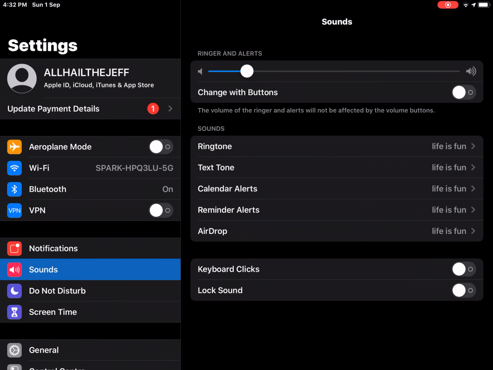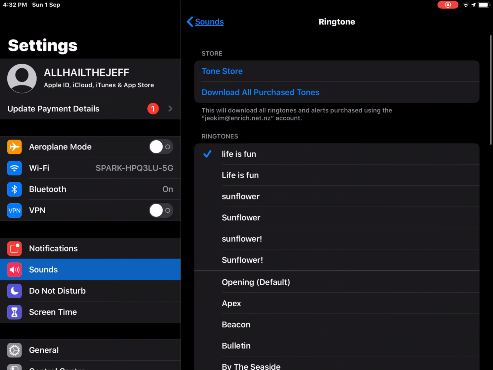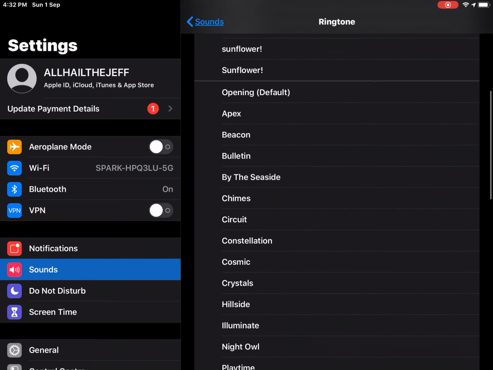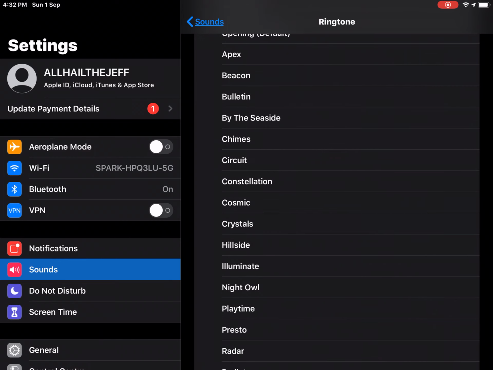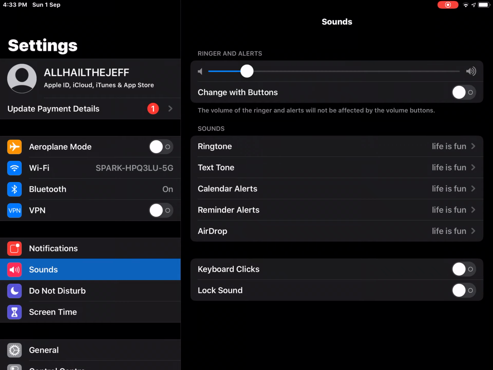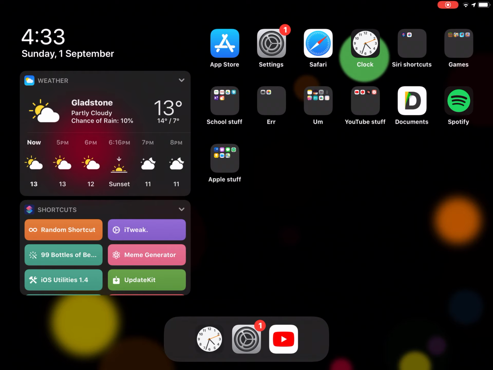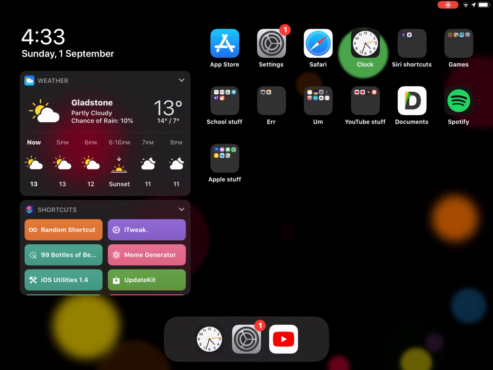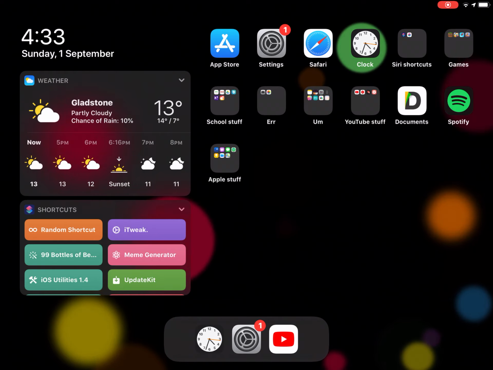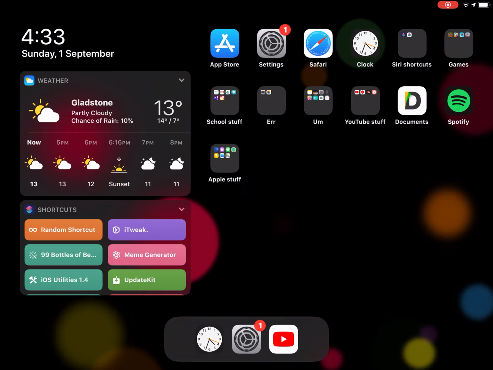Today I'll be showing you how to get a custom ringtone. If you go to settings and look at these, you'll see the normal factory ringtones, and they're not that good. You can't see songs and stuff unless you're on Android. So I'll be showing you. Just a warning, this requires iOS 13, and sorry about the quality if it's really bad. I'm not using a microphone or anything.